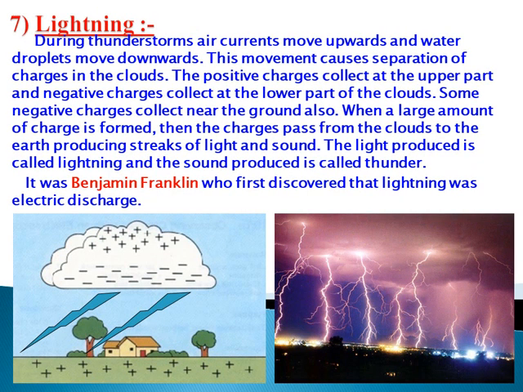Lightning. Lightning is a natural disaster which is formed when two oppositely charged clouds strike each other, and due to this a large amount of electric discharge takes place and thunder, a loud sound, is also produced. Benjamin Franklin was the scientist who discovered lightning by his kite experiment.